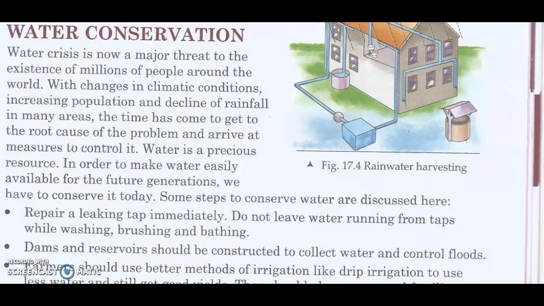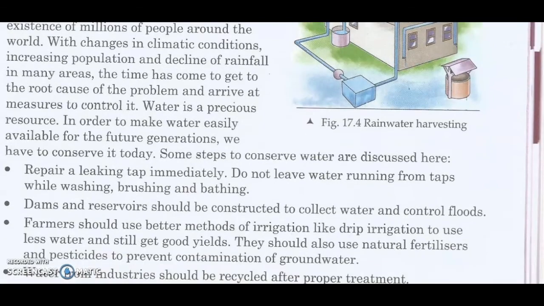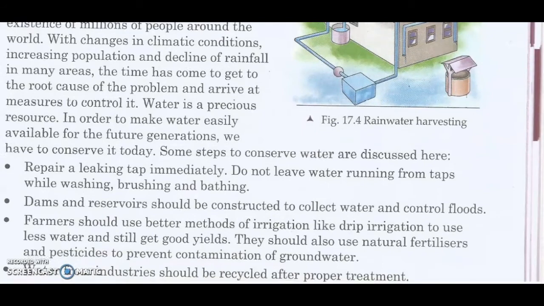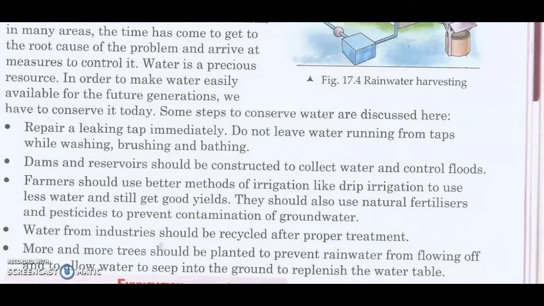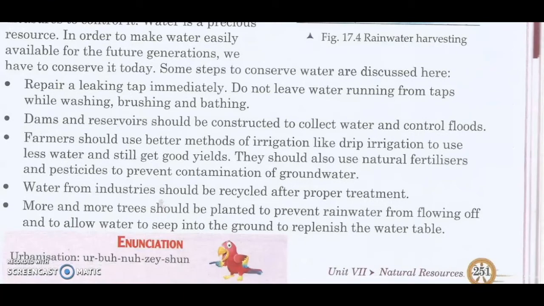Water crisis is now a major threat to the existence of millions of people around the world. With changes in climatic conditions, increasing population and decline of rainfall in many areas, the time has come to get to the root cause of the problem and arrive at measures to control it. So we have to take immediate action to conserve water. Water is a precious resource. In order to make water easily available for future generations, we have to conserve it today. Some steps to conserve water are discussed here.